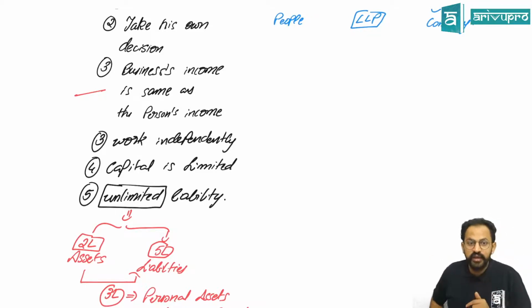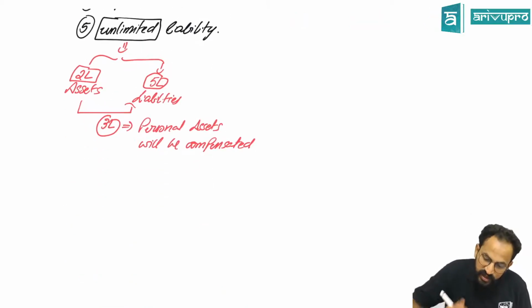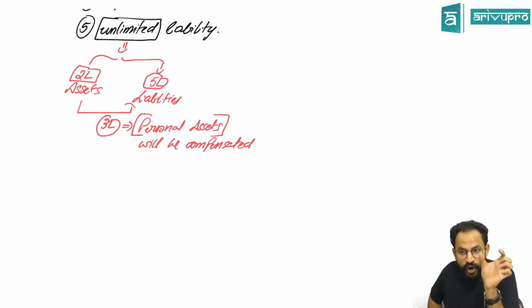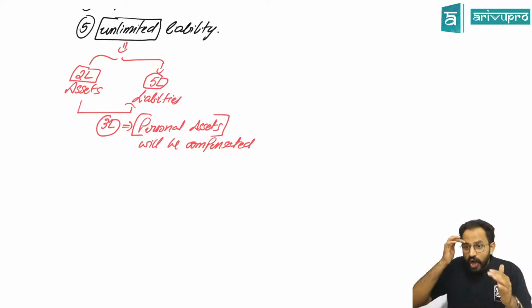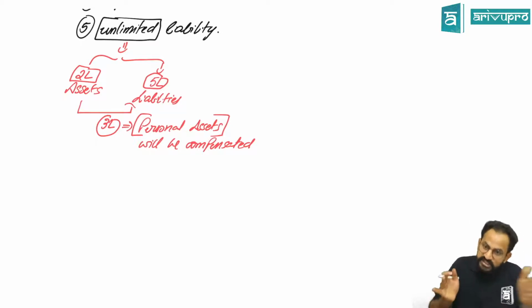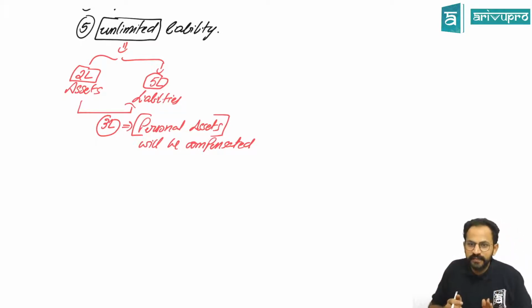People will come and take your furniture, your gold, your bank accounts, your property, everything to collect their 3 lakhs back. That is the meaning of unlimited liability: the losses do not stop at whatever is in the business, they also personally attach to your property.